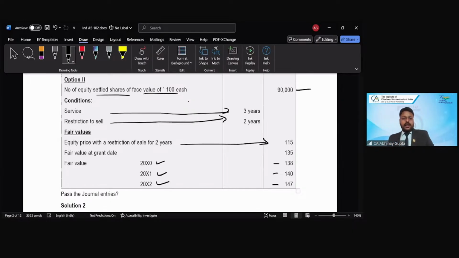Now what we are asked is to pass the journal entries in this case. So first of all, we need to come up with the amount of the expense for year 1, year 2 and year 3, and the liability component for year 1, year 2 and year 3. And once we are done with the calculation, we will pass these journal entries. Because we have just done a similar question before, would you like to try the calculation part at least on your own and come up with the amount of expense and the liability for year 1, year 2, year 3, and then I will discuss the journal entries? Is that fair?